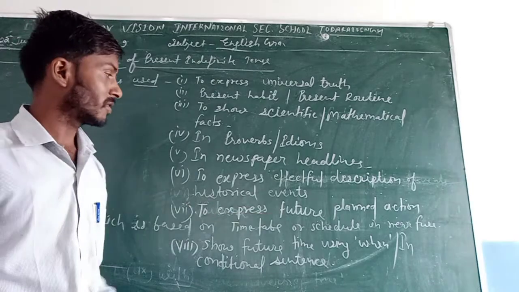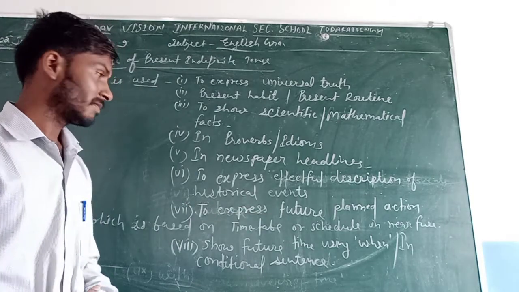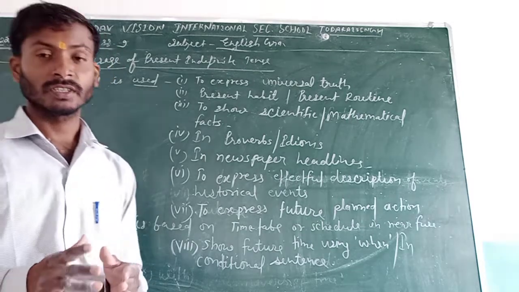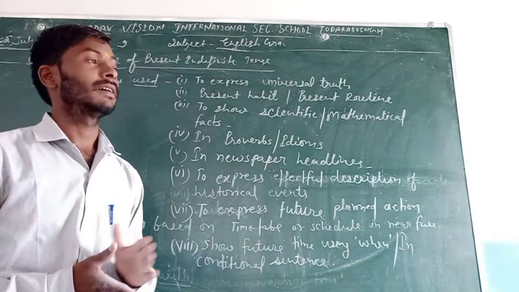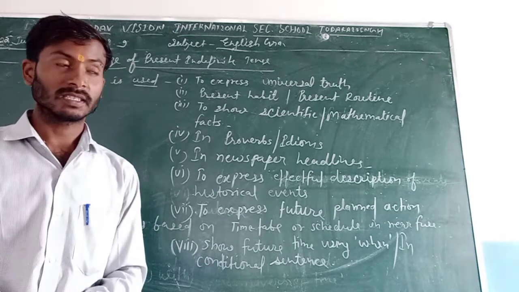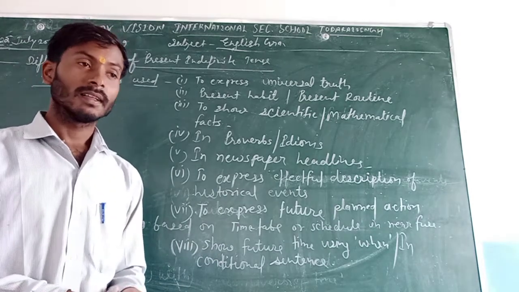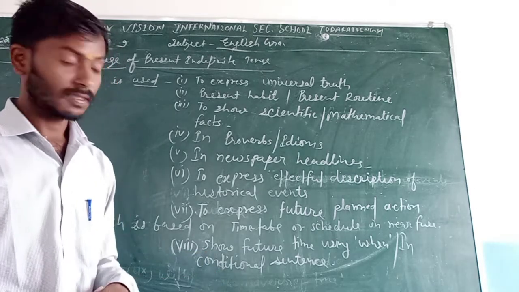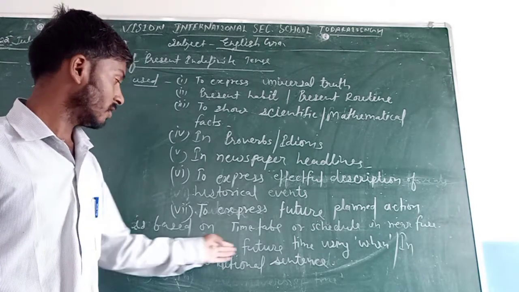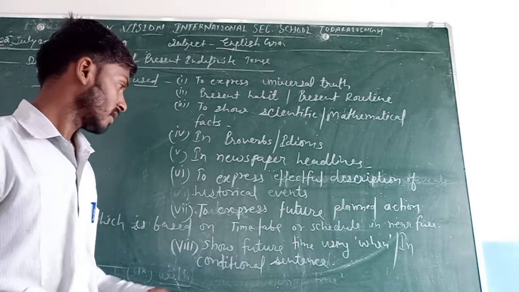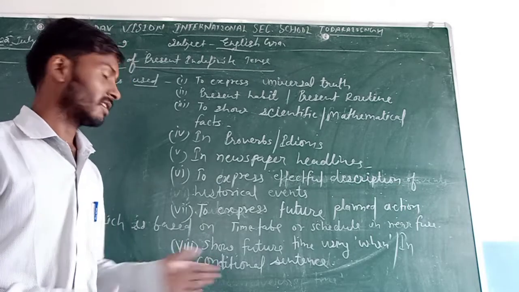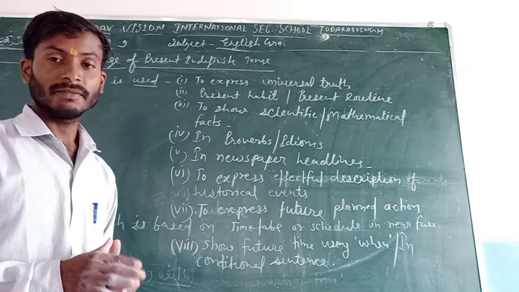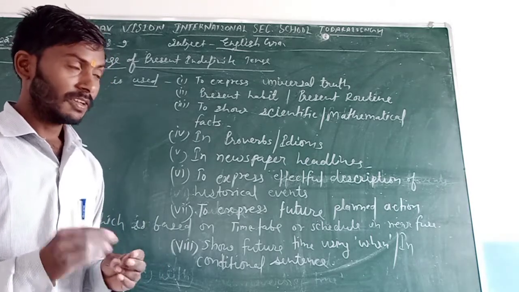To express future planned action, we use present indefinite tense and present continuous tense. How will we use? We learn from examples. Dear student, so for future time using when or in conditional clause, we use present indefinite tense.